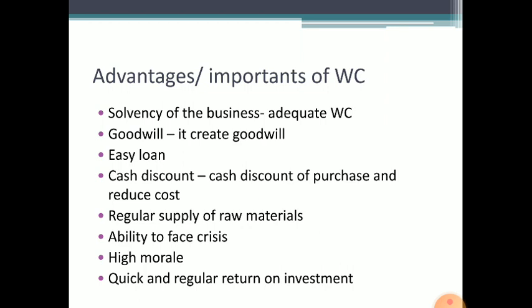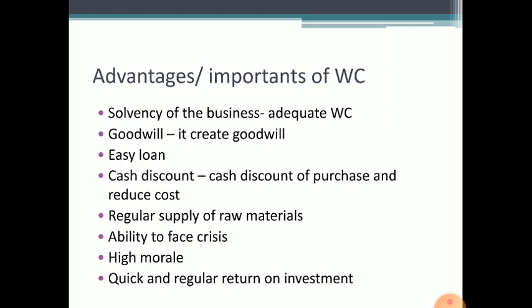Both excess and inadequacy of working capital are harmful to the business. Excess results in idle funds on which no profit is earned. Insufficiency of working capital results in interruption of production and adversely affects the profit of the firm. So maintaining adequate working capital is one of the important functions of every business organization. Adequate working capital is very important in every business organization.